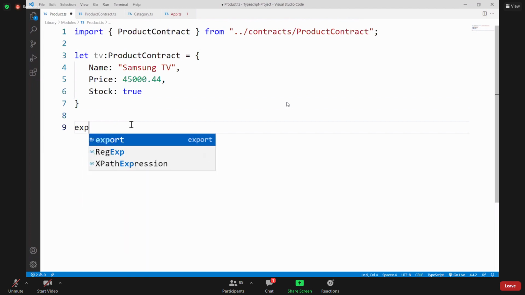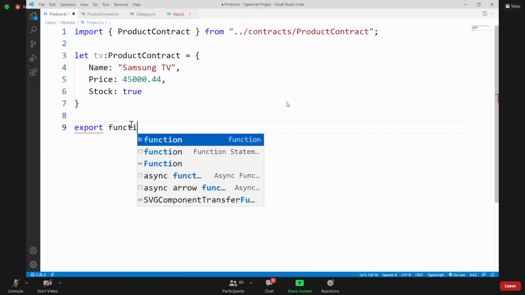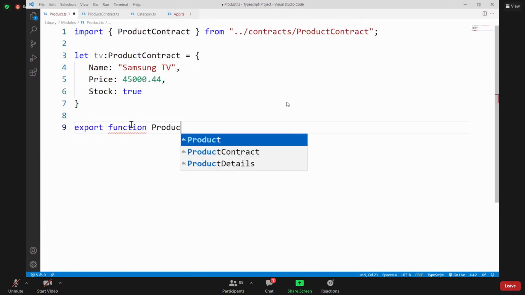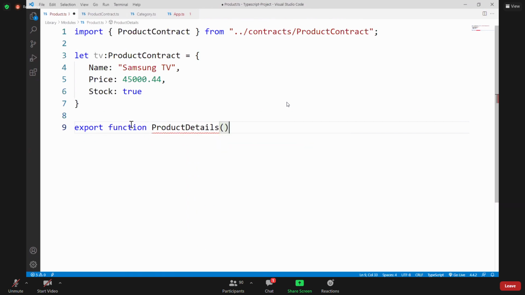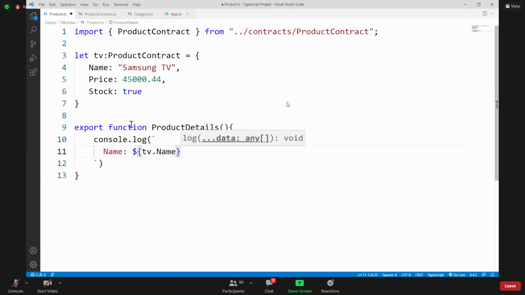What we will do, export function. What is the function? Product details. In that product details function, we have to print console.log. We have to print the details. What is that? Name. How to access the name? We have to access tv.name. Right? In the next line, I want to print price.